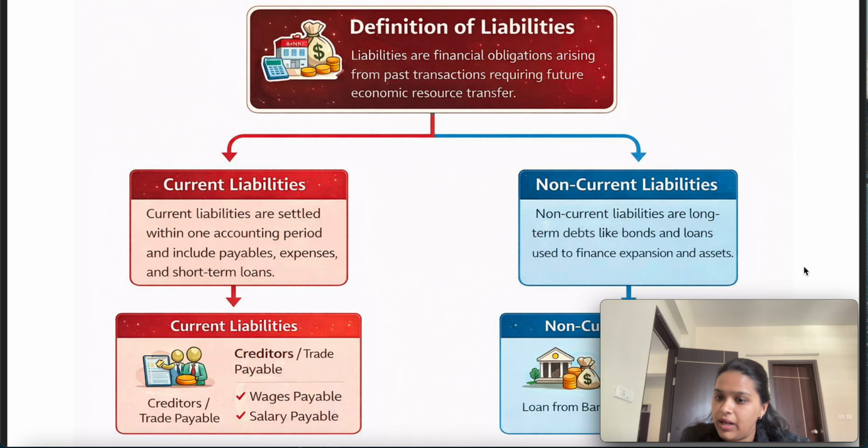It is similar to the current asset. If we are under obligation to pay money or provide services to someone within 12 months, it is a current liability. Other than that, it is a non-current liability. Like trade payable: if we have a credit period of up to 12 months to pay our suppliers, then it is a current liability. Other than that, it is a non-current liability, like a loan. If we have taken any loan from the bank or issued any debentures, we can consider it a non-current liability, right?